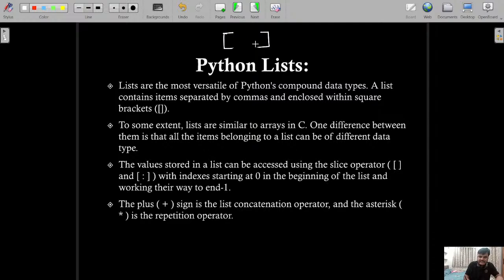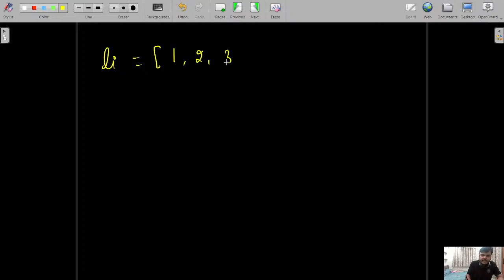So whatever is written inside the Python list, we have to use this square bracket. By using this square bracket, we can create a Python list. Now let me try to create simple lists. Let's say li = [1, 2, 3]. This is a Python list.